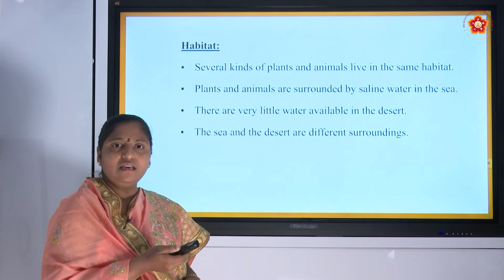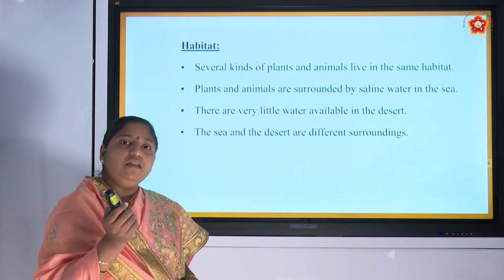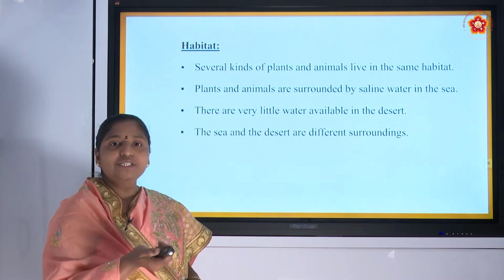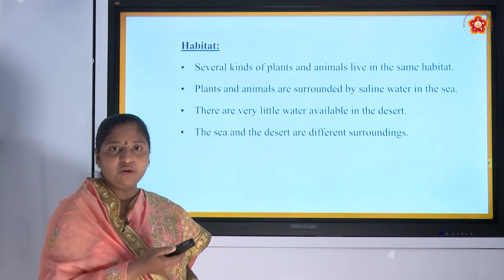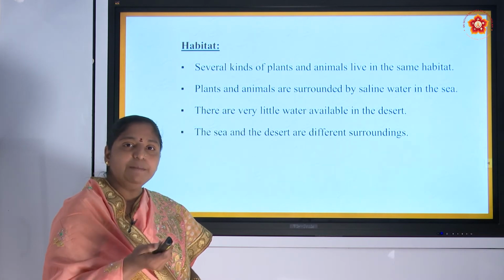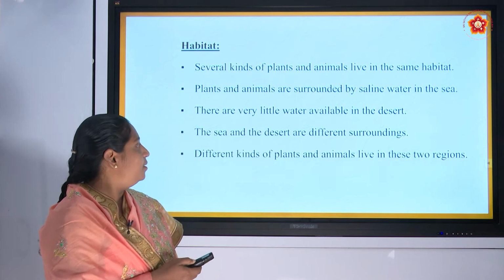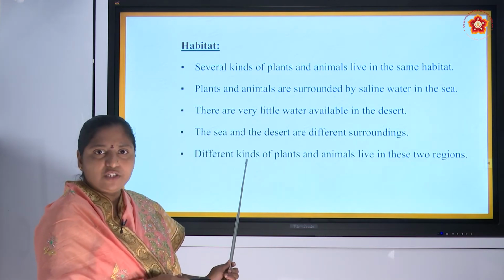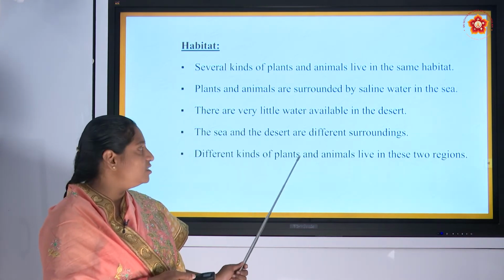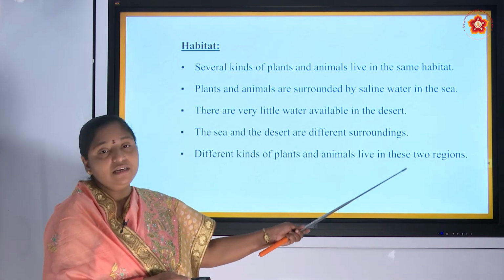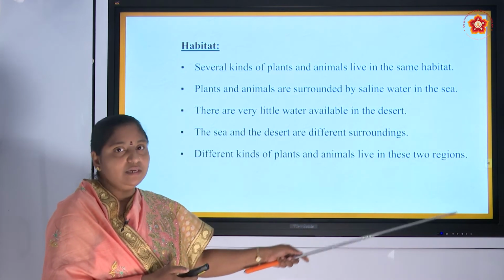In the sea, there will be a large amount of water. In the desert, very little water. These two habitats are quite opposite. And so naturally different kinds of plants and animals live in these two regions.